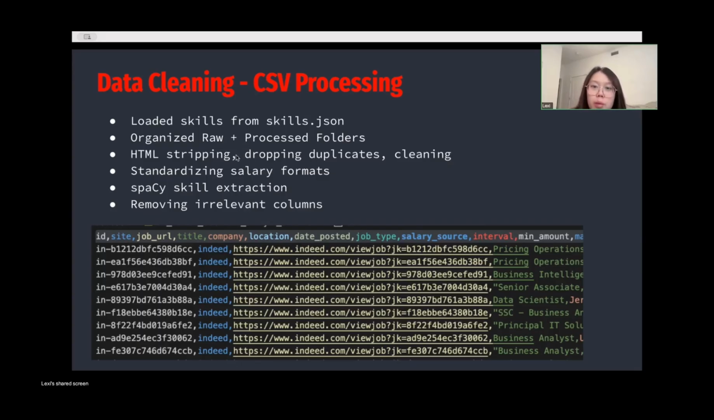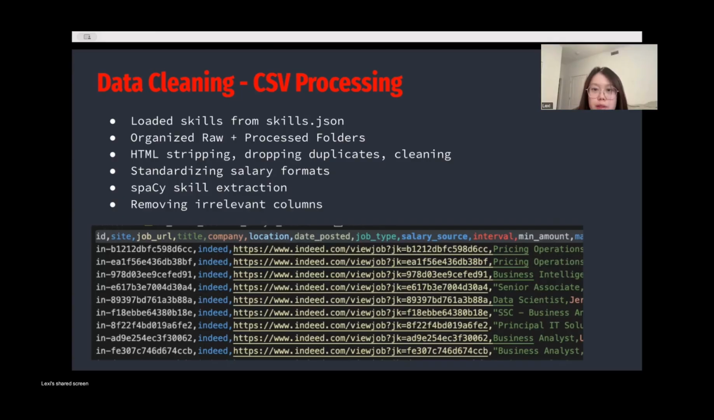Then we performed HTML stripping and general text cleaning. Many job descriptions contained HTML tags, format symbols, and duplicate records, so we removed those elements to produce clean and readable text data. After that, we standardized salary formats by converting salary ranges into numeric values, which allows us to run consistent salary comparisons across different postings.